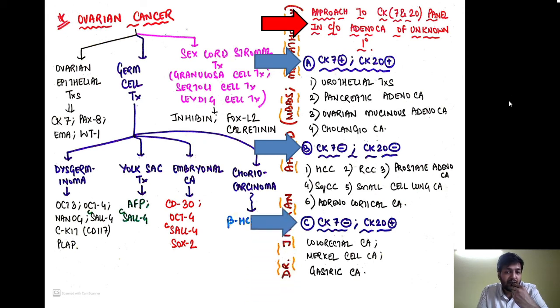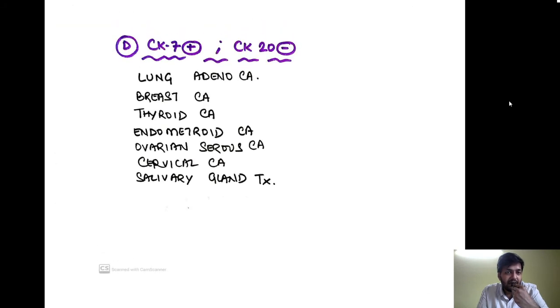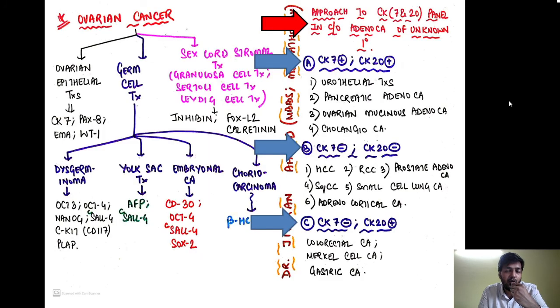Now, the tumors which are CK7 negative as well as CK20 positive are colorectal carcinoma, Merkel cell carcinoma, and gastric carcinomas. Now we have certain tumors with CK7 positive and CK20 negative. These are lung adenocarcinoma, breast carcinoma, thyroid carcinoma, endometrioid carcinoma, ovarian serous carcinoma, cervical carcinomas, and salivary gland tumors. This approach to adenocarcinoma of unknown primary is not that essential for the undergraduate, but it is very, very important for the postgraduate students.